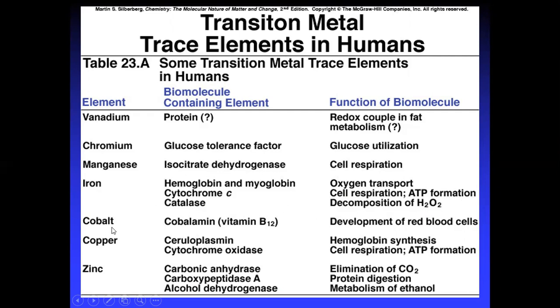Coming to cobalt, it is in cobalamin, vitamin B12, and is helpful for the development of RBC. Coming to copper, it is useful in ceruloplasmin and cytochrome oxidase, and for hemoglobin synthesis, cell respiration and ATP formation.